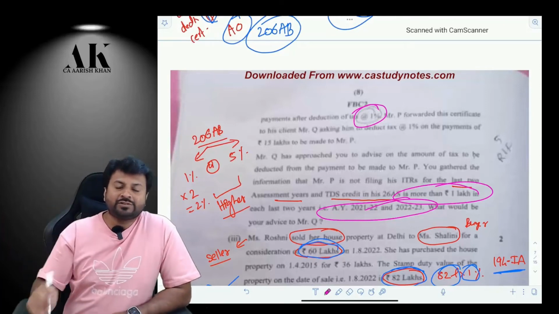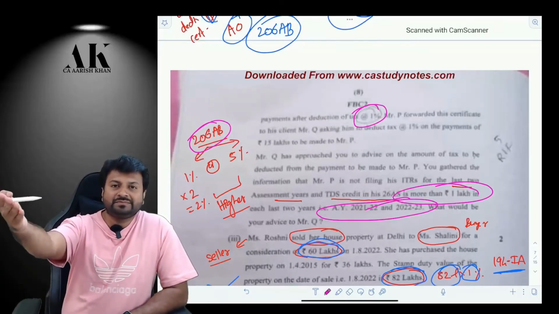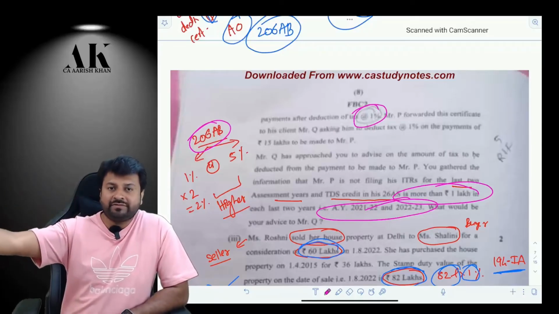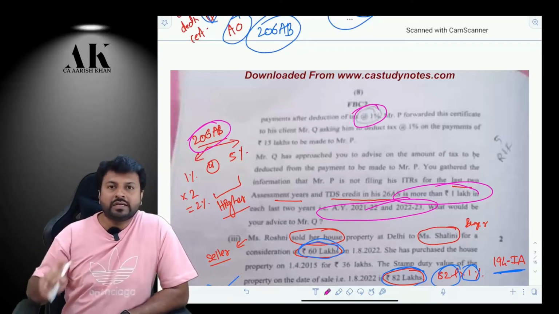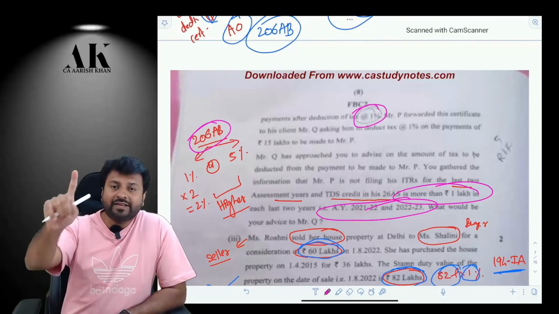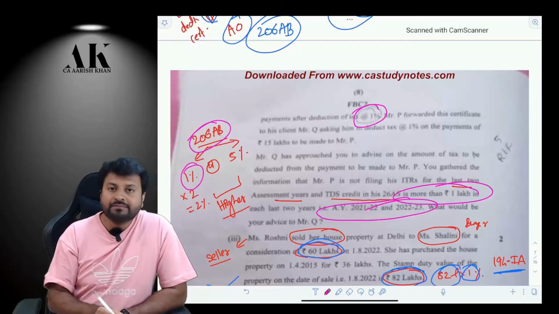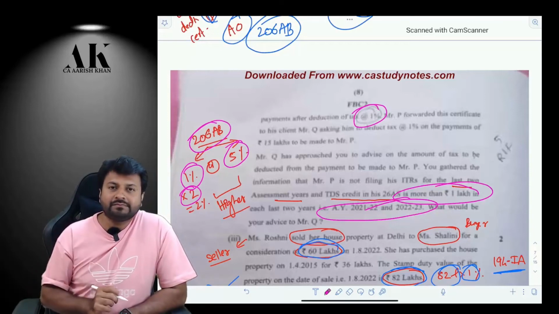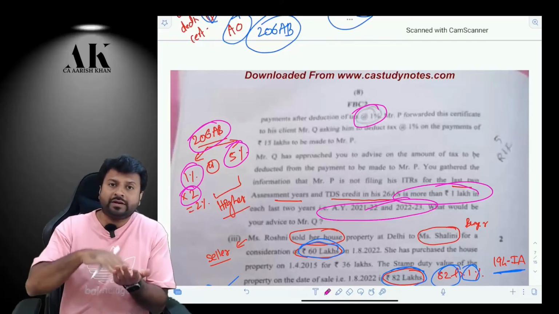Now 206AB will apply. If the other person has not filed the return, we don't have to check the last 2 years also. Only the last year we are supposed to check. There is an amendment made by Finance Act 2022. Only the last year is to be checked. Earlier it had to be the last 2 years. So if the last year's return is not filed and I am making you a payment and the TDS is 50,000 or more, then I am supposed to deduct the TDS at twice the applicable rate or 5%, whichever is higher. So what is the applicable rate in this case? By default, the applicable rate is 2%. But by applying the lower deduction certificate, the applicable rate becomes 1%.